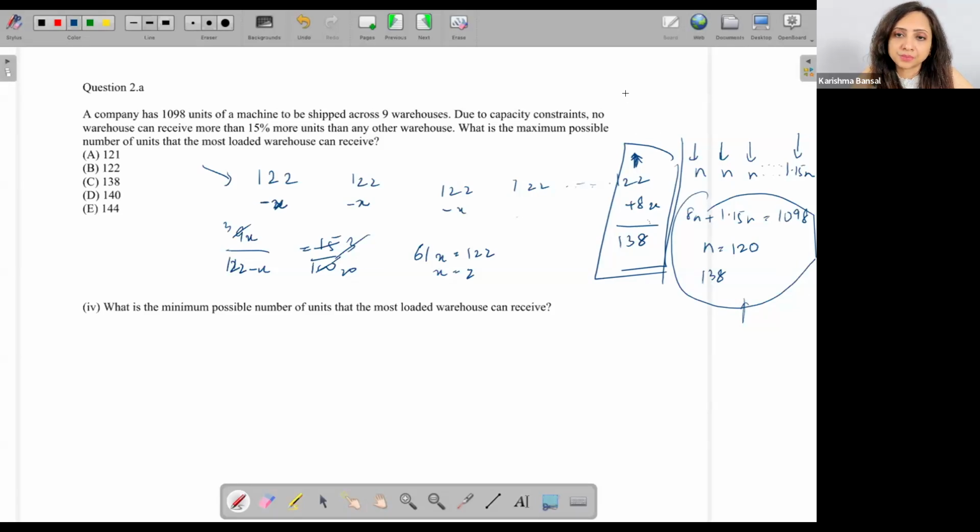Is this okay? Yes, a minimum for the most loaded. Guys, a quick thought, just take a minute. What will be the minimum for the most loaded one? This one, the minimum possible value for the most loaded?